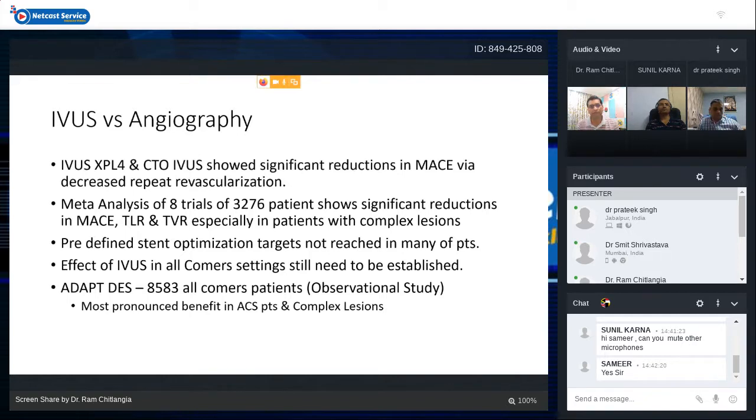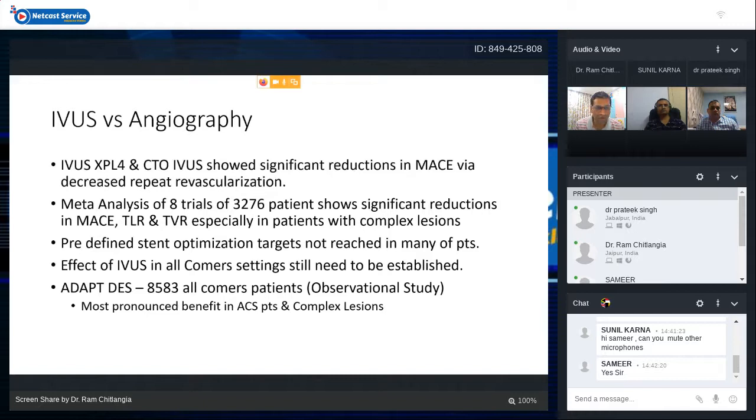Another meta-analysis was published of 8 trials of around 3,200 patients, and it also showed significant reduction in MACE, TLR, and TVR. Although it is important to stress that in most of these trials, for the predefined stent optimization targets, they could not reach those targets in many of the patients, as many as 20-30% of the patients could not reach all the targets. Still, with whatever targets they could achieve for stent optimization, the effect of IVUS was there in all of these studies in terms of decreased repeat revascularization.